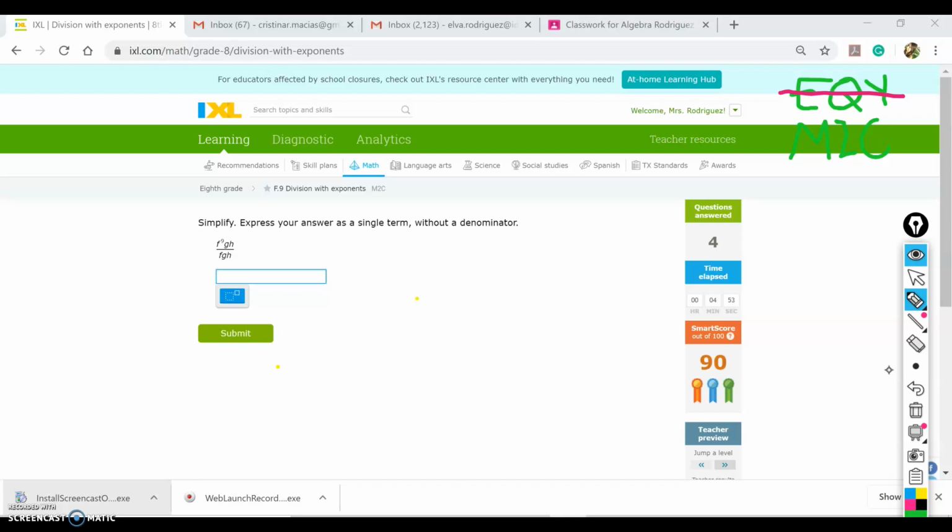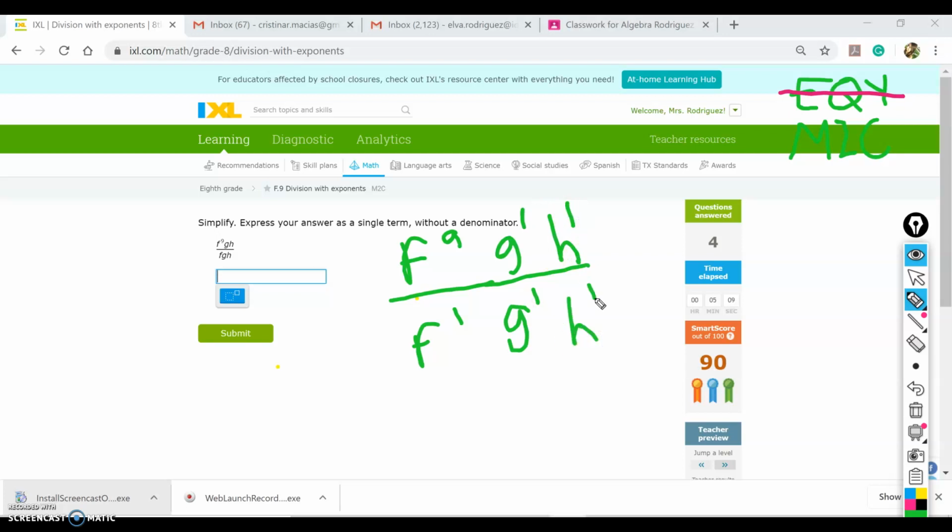All of the variables that have only one, like if you don't have an exponent, that's to the power of 1. So you're going to do f to the power of 9 minus f to the power of 1. And then you're going to do g to the power of 1 minus g to the power of 1. H to the power of 1 minus h to the power of 1. So if you think about it, 9 minus 1, that's 8. So f to the power of 8. 1 minus 1, that's 0. So g to the power of 0. 1 minus 1, it's 0 again. So it's h to the power of 0.